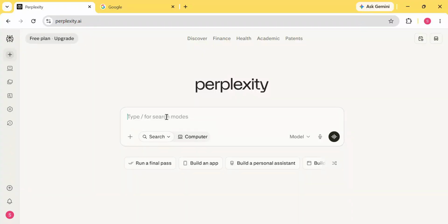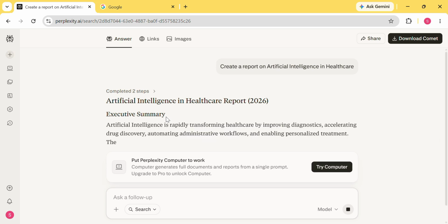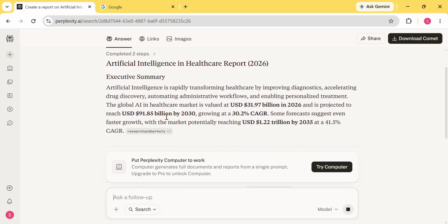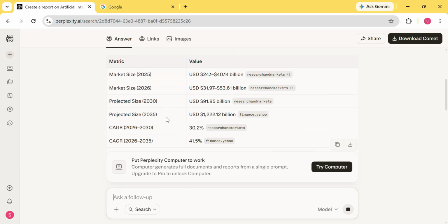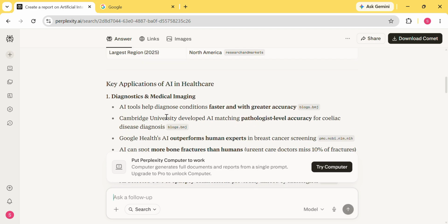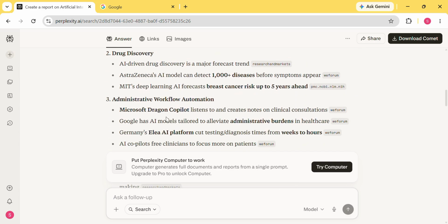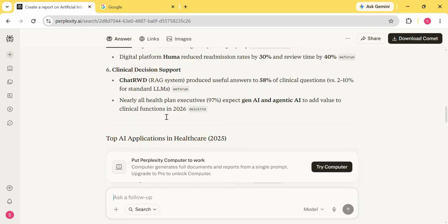The ninth thing Perplexity does better is generating complete reports. Here, I'm asking for a report on artificial intelligence in healthcare. Notice how Perplexity doesn't just provide a few paragraphs, it creates a well structured report with sections such as the executive summary, market overview, key healthcare applications, benefits, challenges, major companies, government initiatives, and a conclusion.